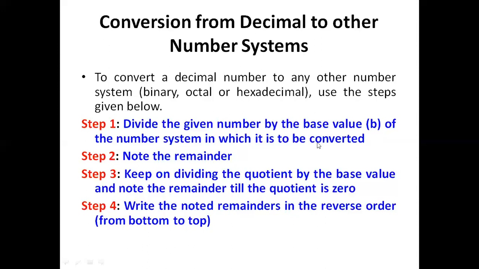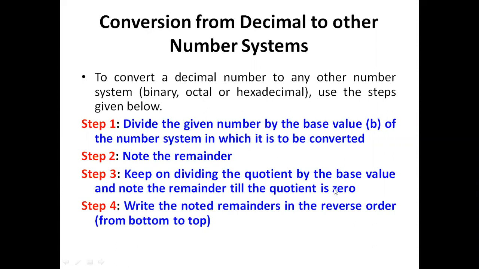And while dividing, what is the second step? Note the remainder value. That remainder value we need to note. And keep on dividing the coefficient by the base value, and note the remainder value till the coefficient is 0.